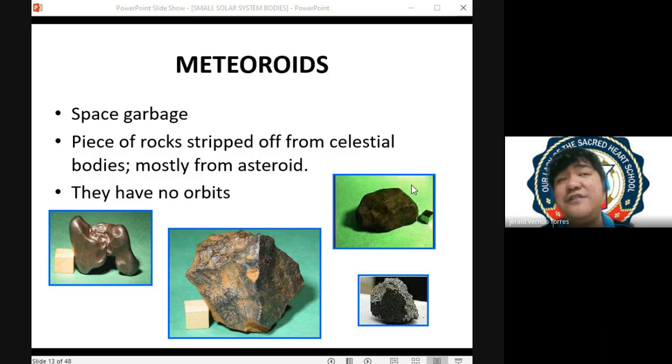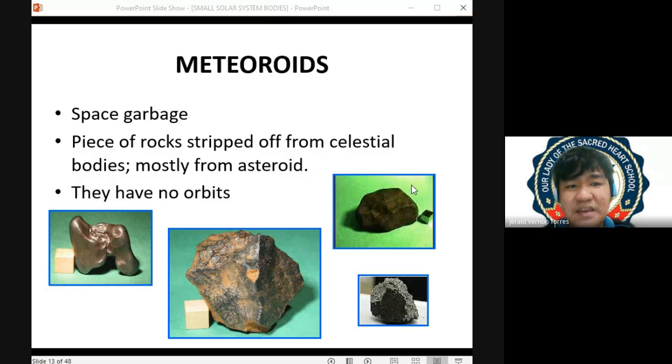Although the event is very infrequent, it is a very alarming event due to the fact that it can cause a great deal of damage to the exposure, no? And it can even alter the weather system and the climate system of the planet. Tulad nangyari nung time ng dinosaurs, no? The reason why they went extinct is due to the fact that we had an impact during the time of the dinosaurs that caused the change in the weather climate system of the planet Earth.